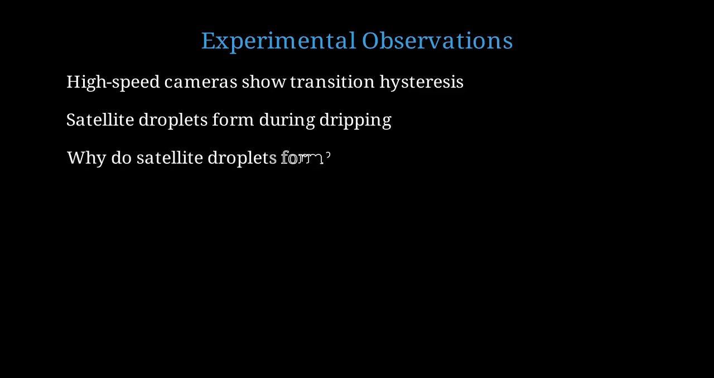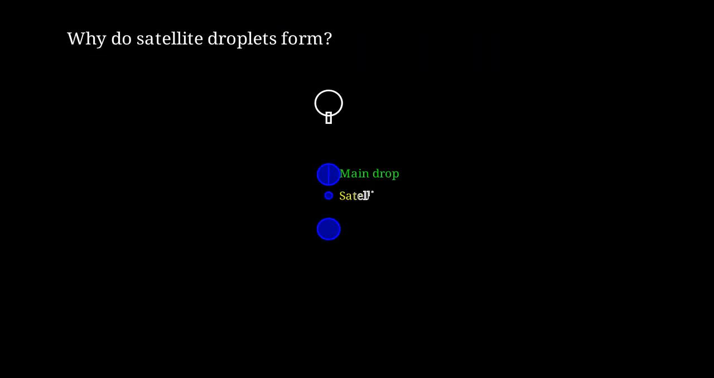Why do satellite droplets form? When a droplet pinches off, it leaves behind a thin liquid thread that also breaks up into tiny droplets. The liquid bridge connecting the main drop to the nozzle breaks up, creating these satellite droplets.